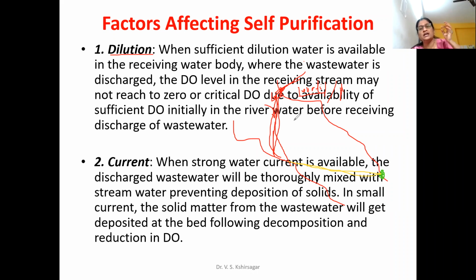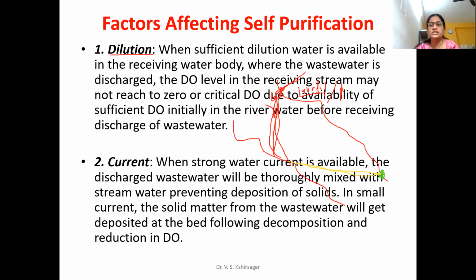But if I keep on adding salt continuously for a longer time to the same quantity of water without giving it time, what will happen? The level of salt starts increasing, and it starts affecting the physical and chemical properties of the water in the glass. The same happens here. If you are depositing wastewater here, and if sufficient quantity of water is available in the river, then it is getting diluted. If sufficient water is not available, it will not get diluted.